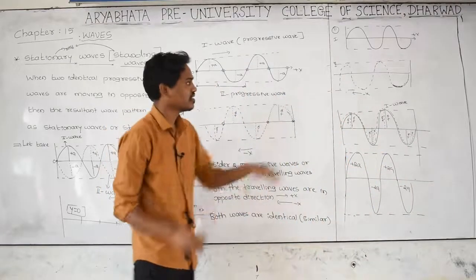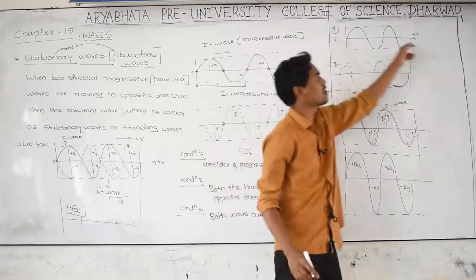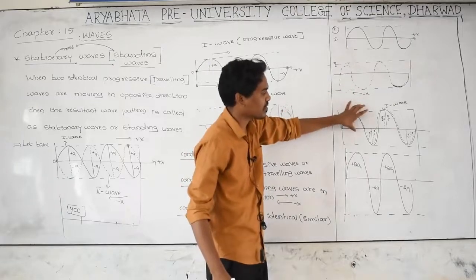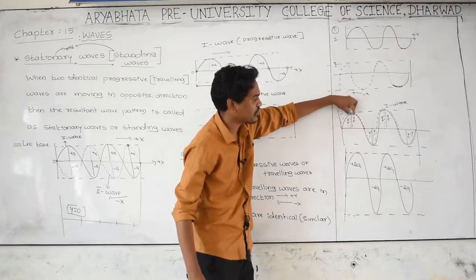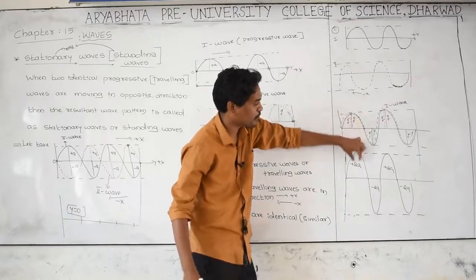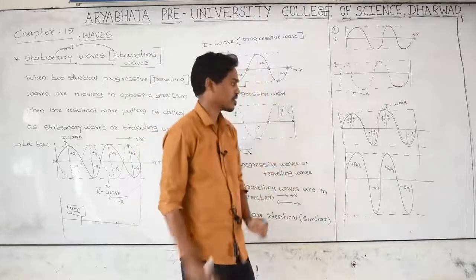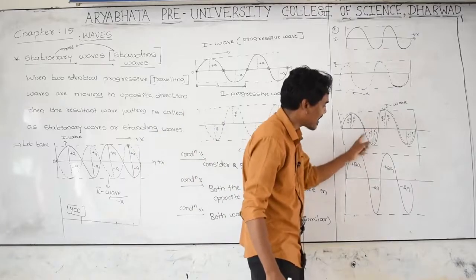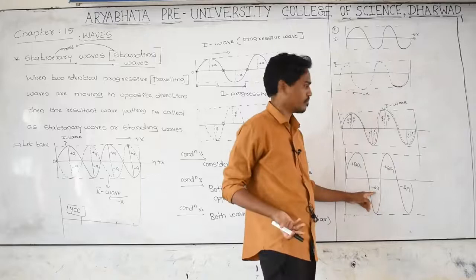And here, can two waves merge like this? One is going in positive x, the other in negative x. The first traveling and second traveling waves are exactly merged. The crest of the first wave exactly merged with the crest of the second wave. Then plus A becomes plus 2A, meaning amplitude and energy become double. The trough of the first wave and the trough of the second wave exactly merged. Minus A becomes minus 2A. The wave is doubled.